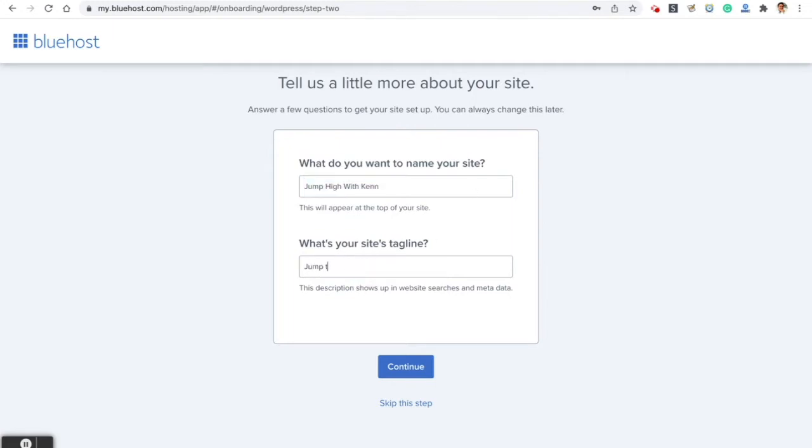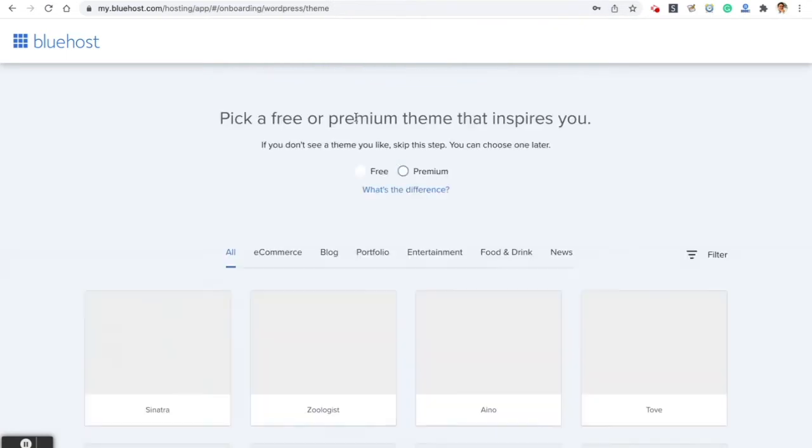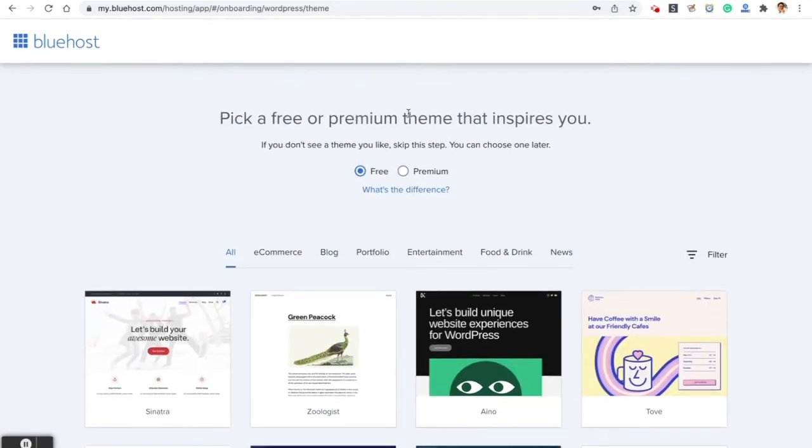Tagline. So let's say Jump Training with this coach Ken. Jump Training for sports. Let's say that. We can always change this later on. Continue. Pick a free or premium theme.